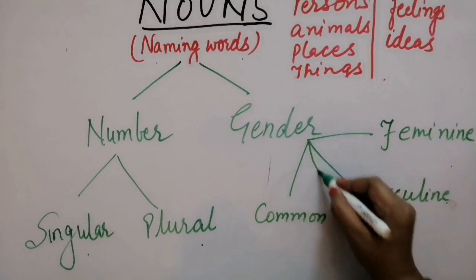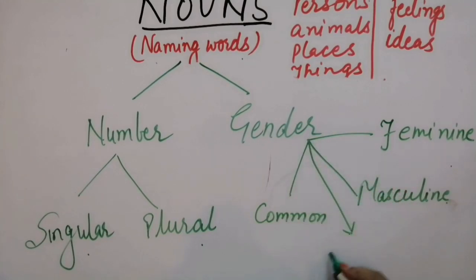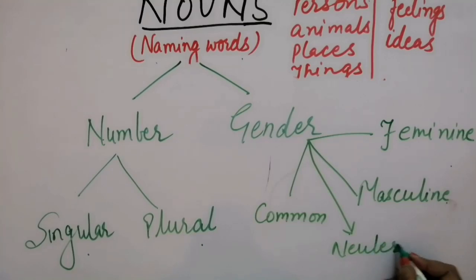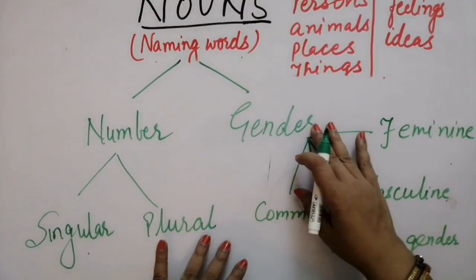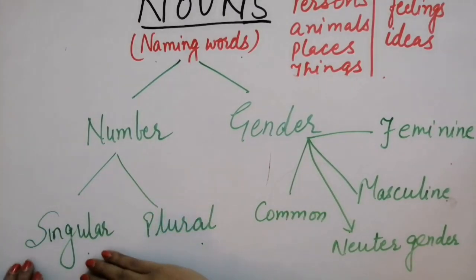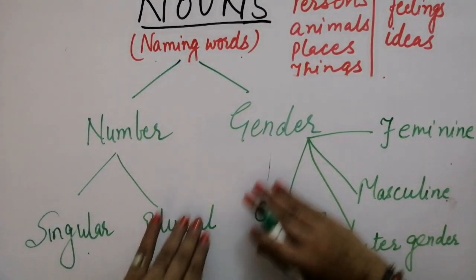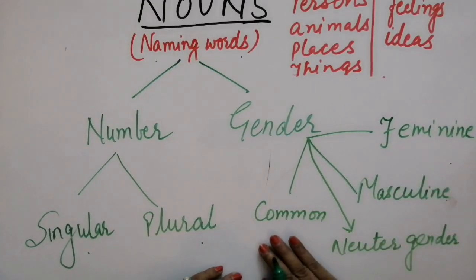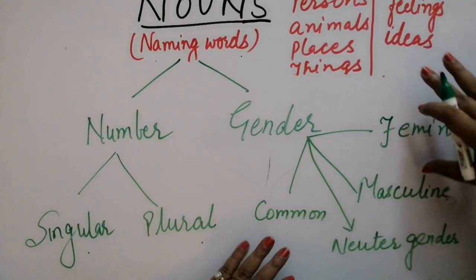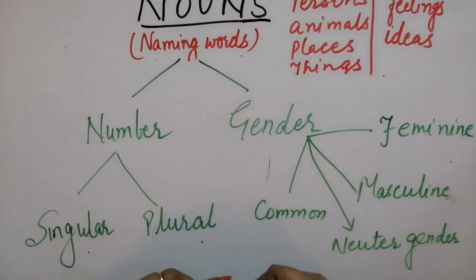And one more type is involved here, and that is called neuter gender. Is it clear now? Noun gets affected by these two. Number makes it singular and plural, and when it is under gender effect, it has these four types, right? Means they can be categorized among them.